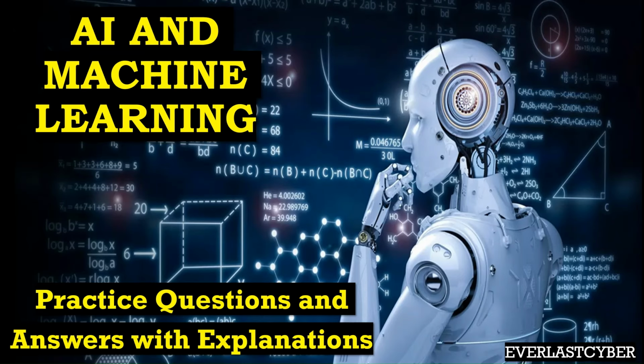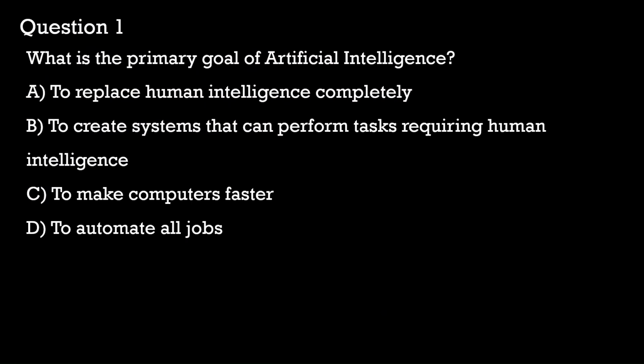In today's video, we'll be going through some practice questions for artificial intelligence and machine learning. We'll be starting right off with question 1. What is the primary goal of artificial intelligence? A. To replace human intelligence completely. B. To create systems that can perform tasks requiring human intelligence. C. To make computers faster. D. To automate all jobs.